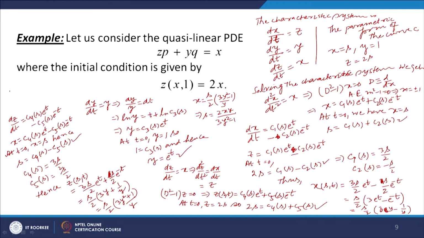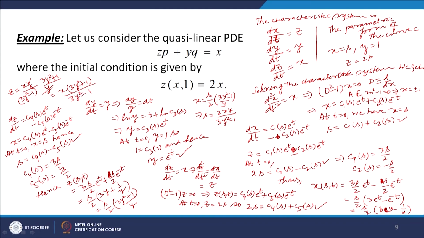So z is equal to s by 2, and s by 2 is xy divided by 3y square minus 1, into 3y square plus 1 divided by y. So this I can cancel and I get x times 3y square plus 1 divided by 3y square minus 1.